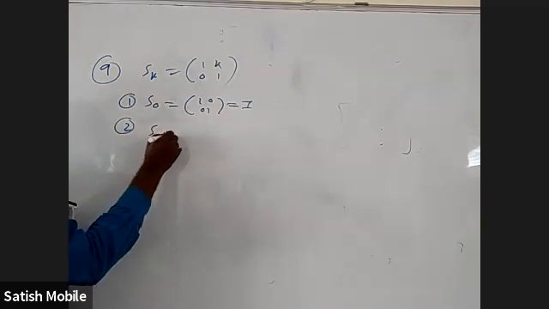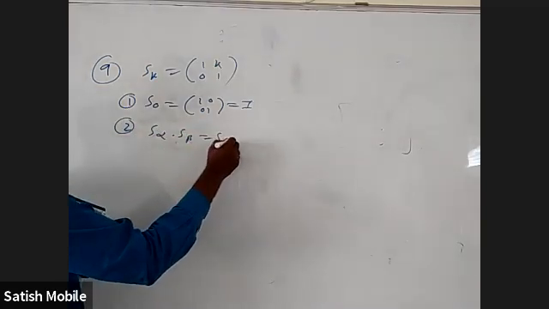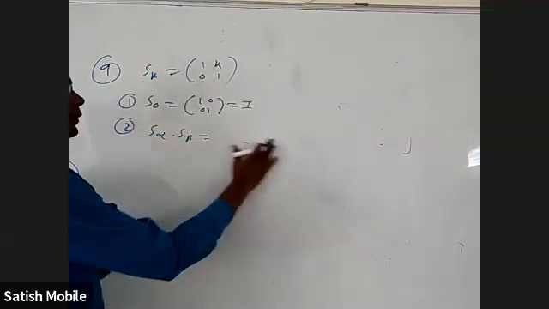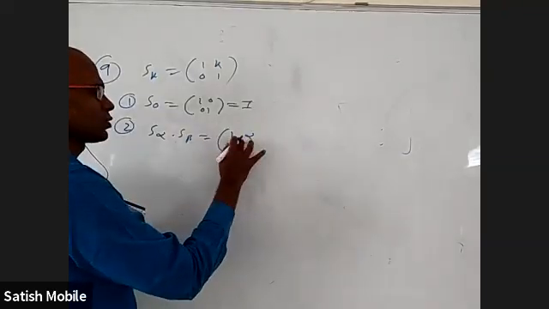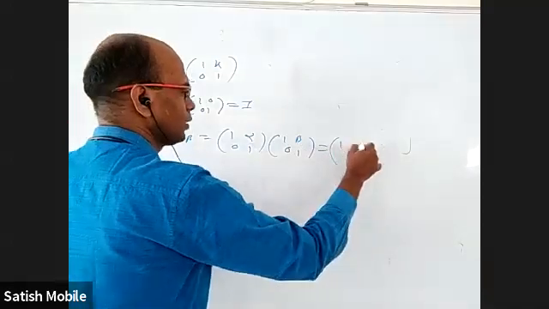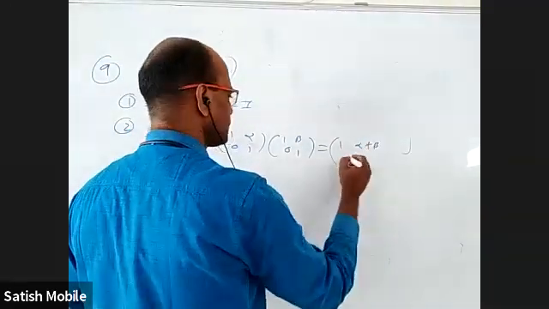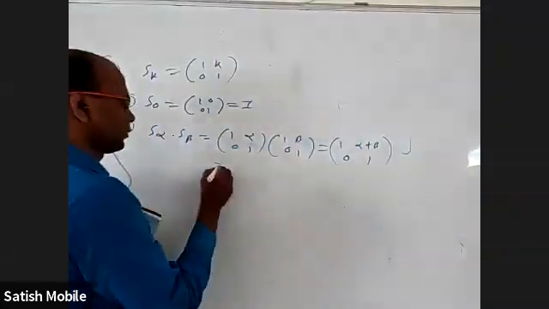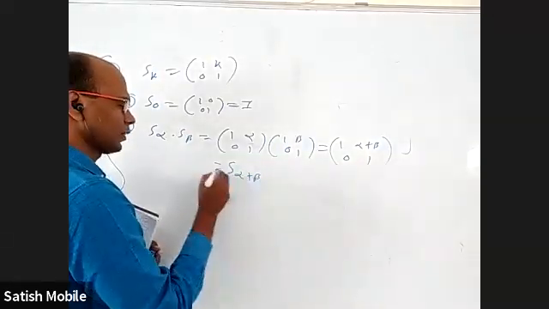Second one, S alpha into S beta will come as S alpha plus beta. Let us see why. You take [[1,alpha],[0,1]] and [[1,beta],[0,1]]. Their product is [[1,alpha plus beta],[0,1]], which is S alpha plus beta.